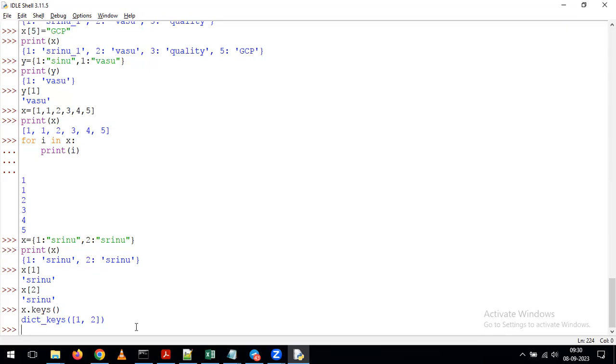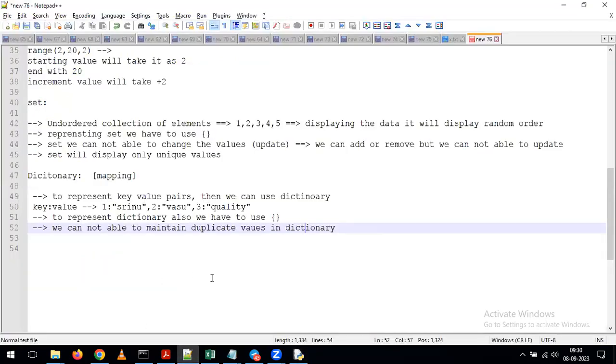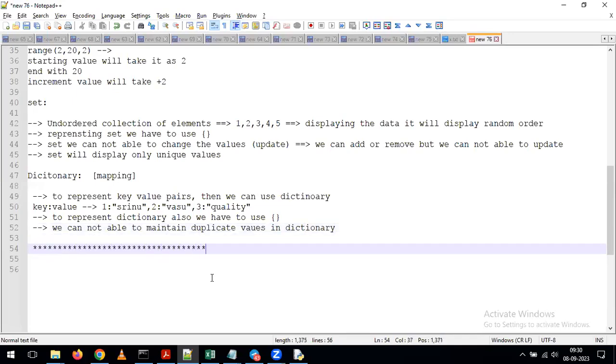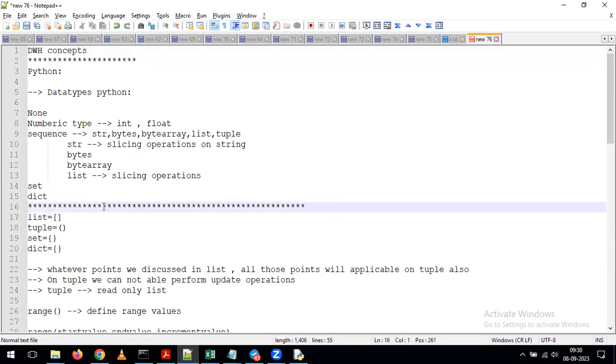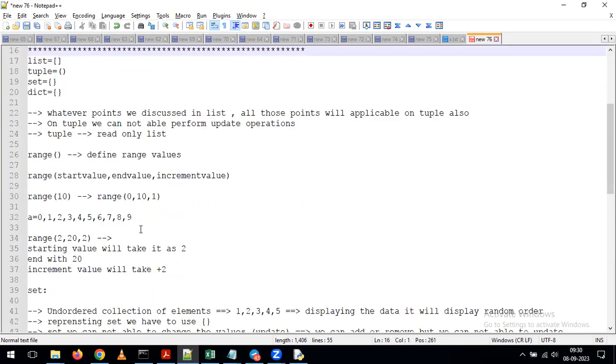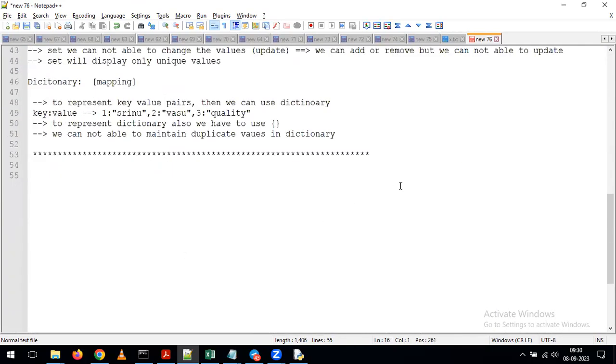Okay. So all these are the things we need to understand on top of our different data types. Let me repeat what the different data types in Python are. We have None. We have numeric data types like int and float. After that, we have sequence data types like string, bytes, bytearray, list, tuple. Then we have set and dictionary. All these are the main data types we need to understand as part of Python programming.